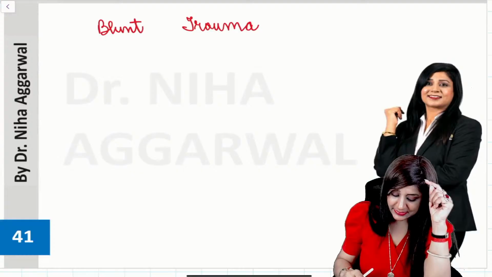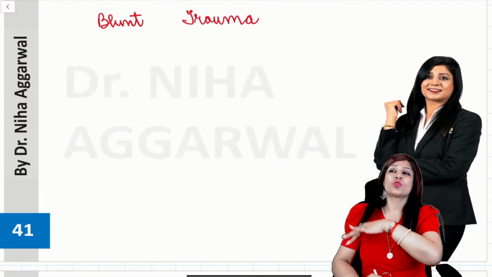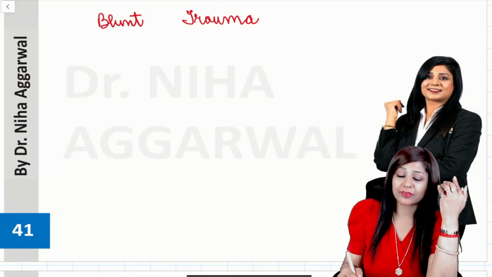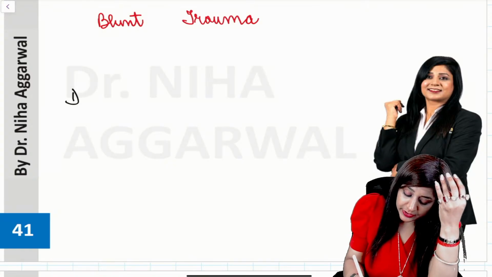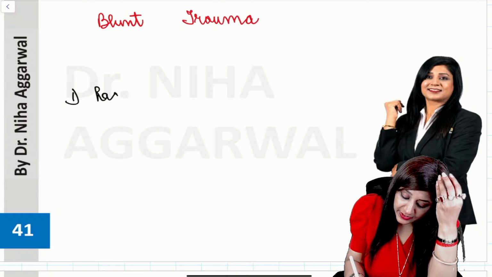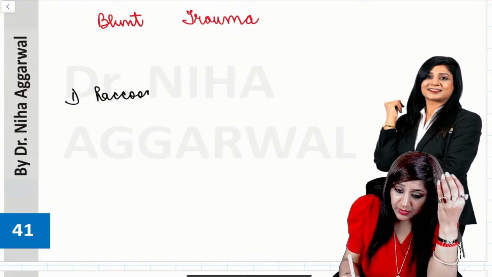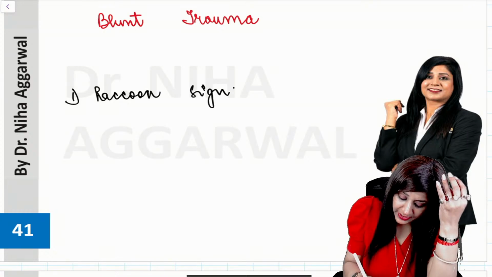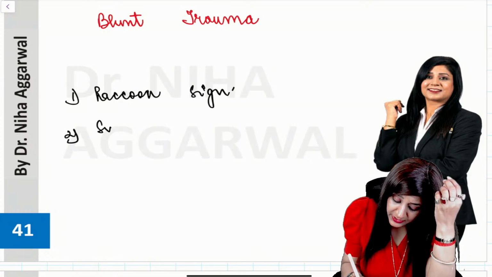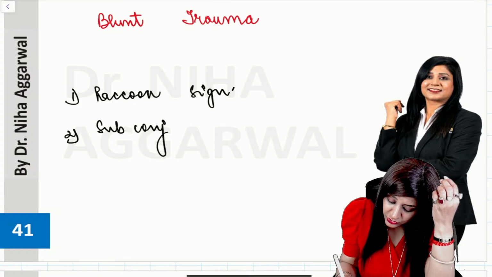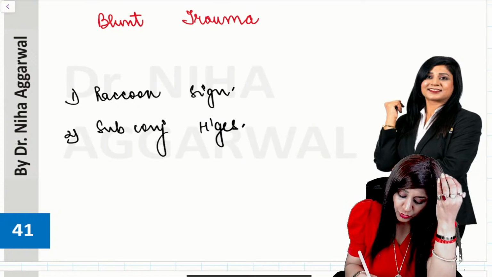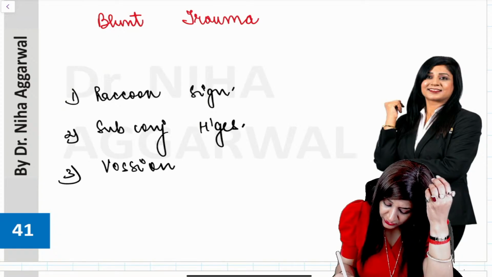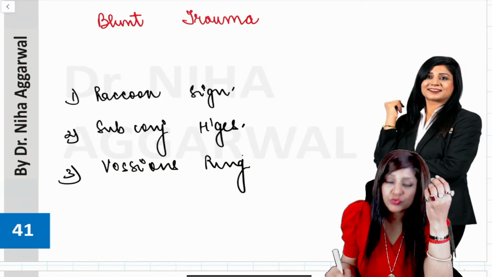Then next is blunt trauma. In blunt trauma you have a lot of signs. I have already talked about the cataract. Another important thing is the raccoon sign or the panda sign. We have subconjunctival hemorrhages that can occur due to blunt trauma. Vossius ring can occur due to blunt trauma.